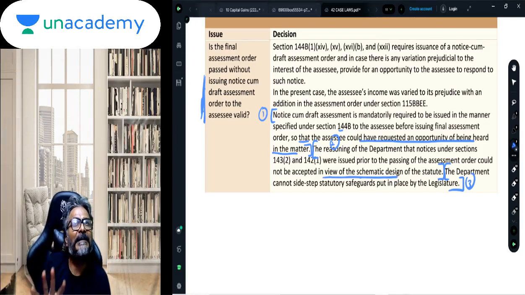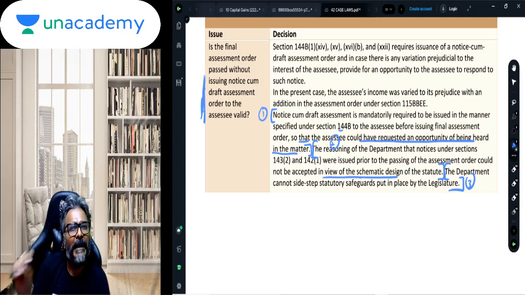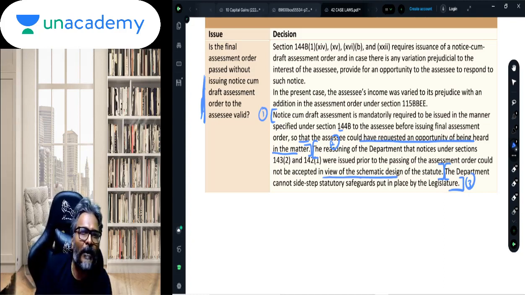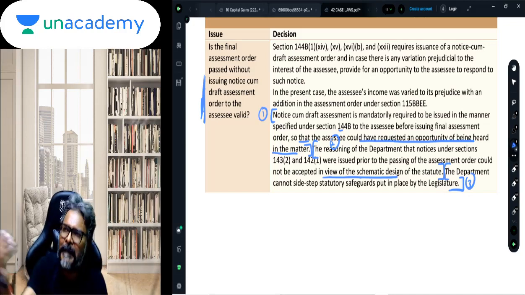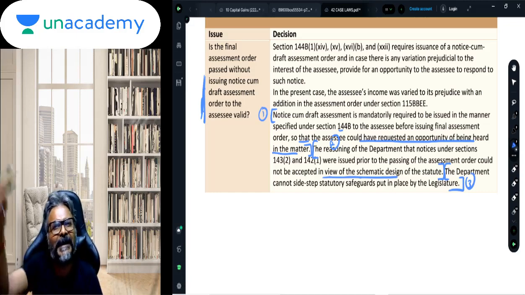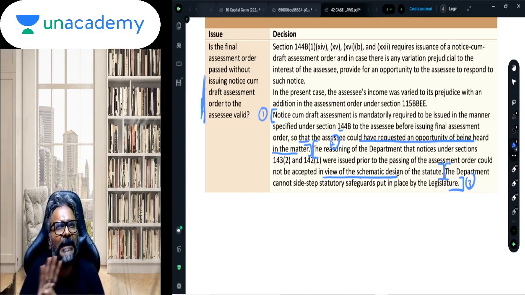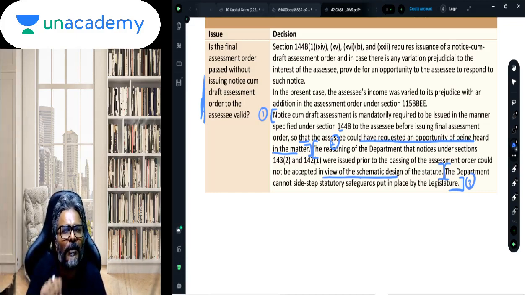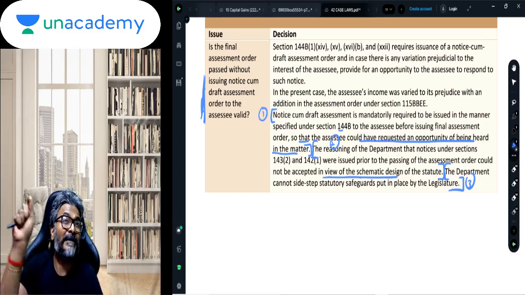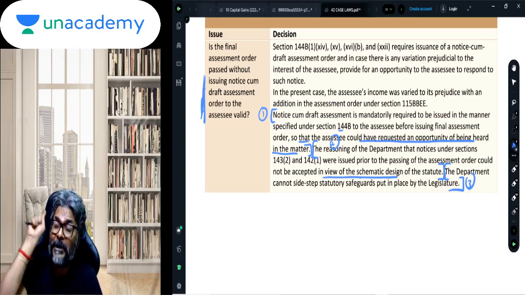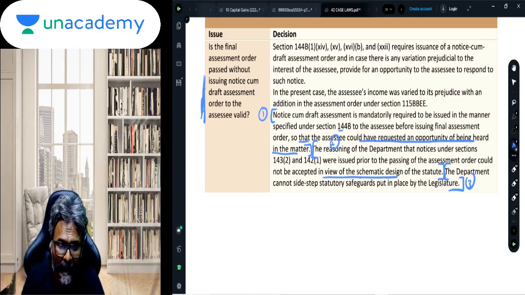Now students, please understand, this is a statutory scheme, and if it is a statutory scheme, you cannot say that just because during the course of the assessment I gave him the notice of scrutiny, and in that notice he got that opportunity, that is an excuse. That cannot be an excuse to not follow the statutory scheme laid down by the law. And the statutory scheme requires you to issue a draft assessment order. And that is the point.